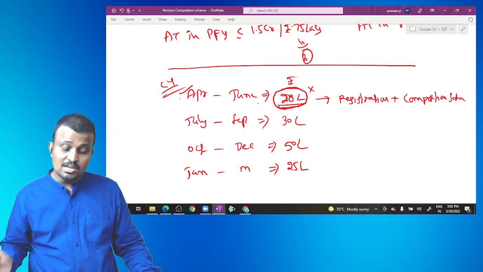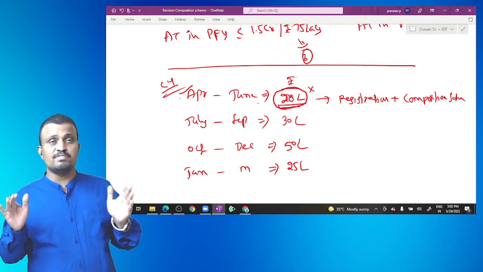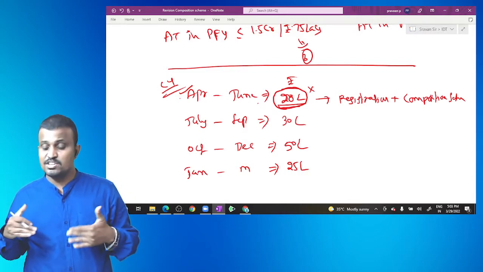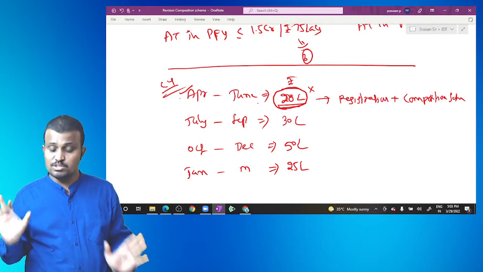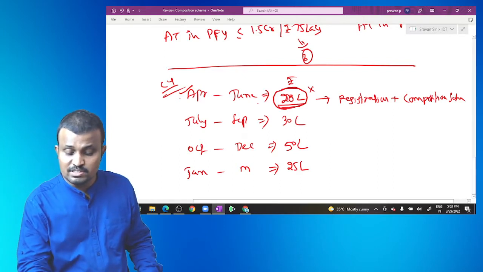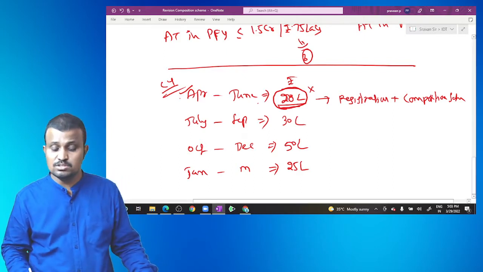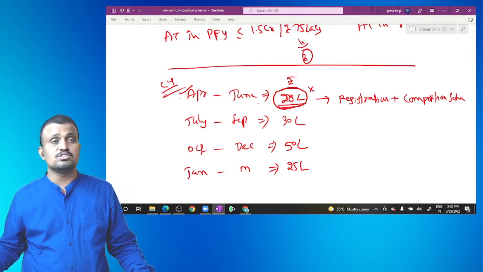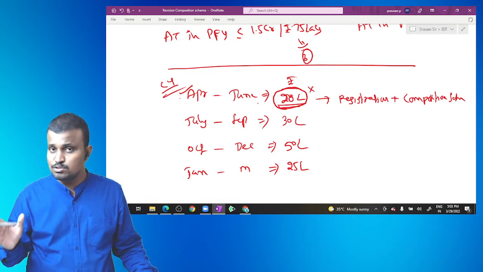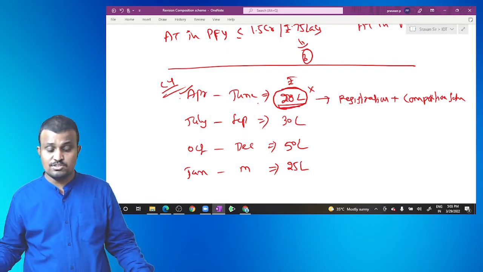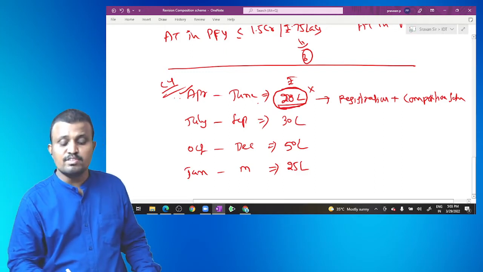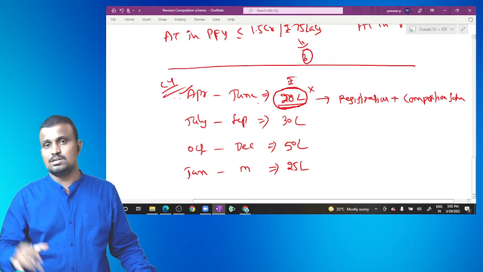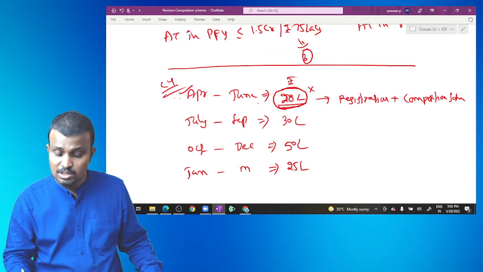The party applied for registration first time in the current year. At the time of applying for registration itself, he opted the composition scheme. That party became liable for registration on the last day of June, 30th June. So the last day of June is said to be the date of liable for registration. So the supplies in between 1st April to 30th June are not included in the total turnover.